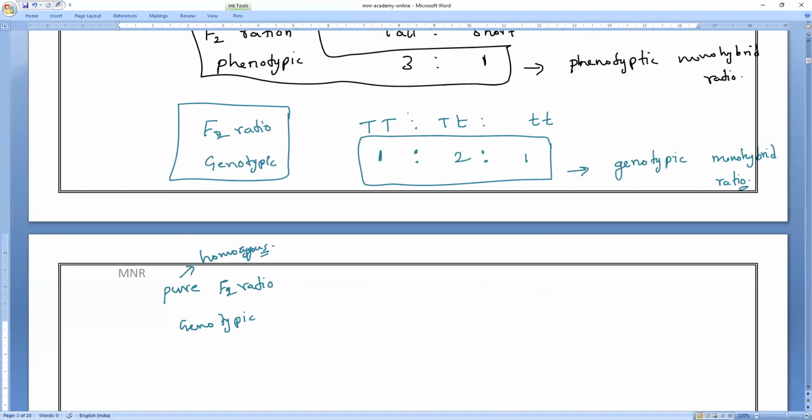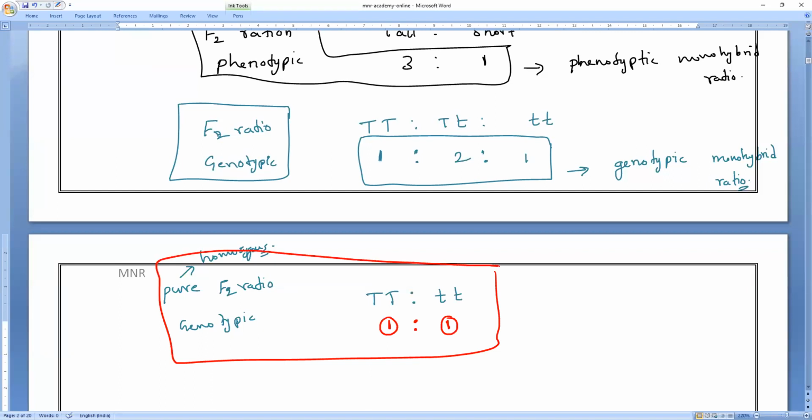So pure means you take only capital T into capital T and small t into small t. How many are there? 1:1. What is the ratio? 1:2. Please remember that. Clear?